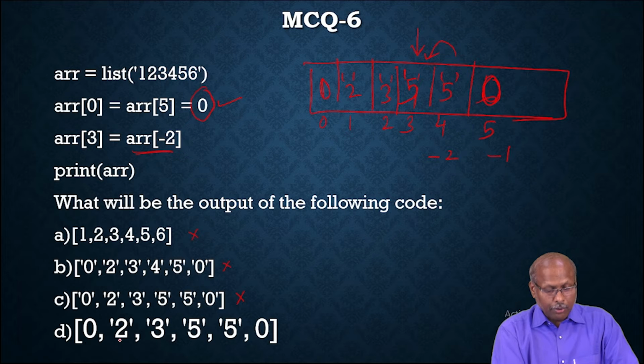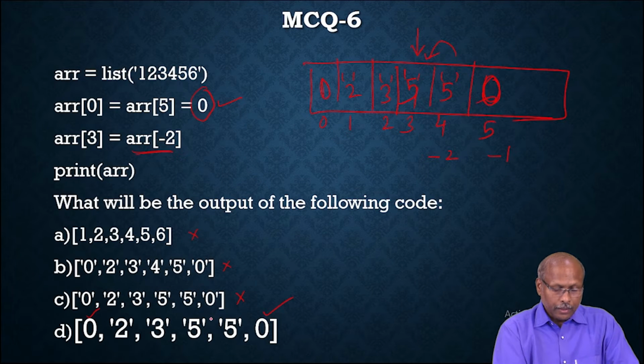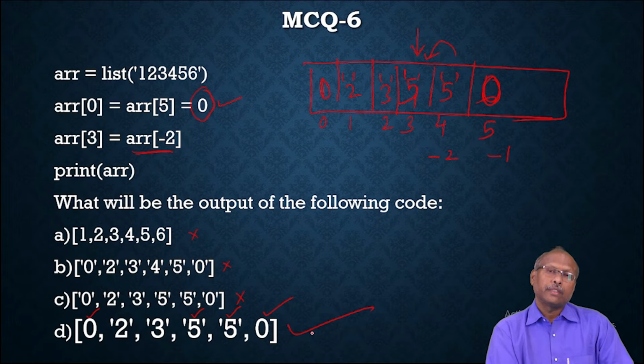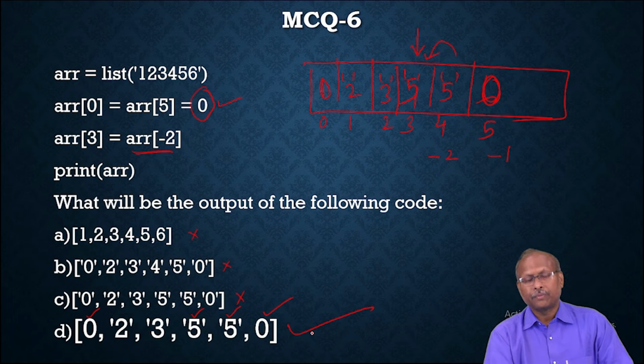And the fifth one, the last one. If you observe here, 0 is there at the fifth place. Fourth place, 5 is there. Third place, 5 is there. That means this is correct. This is also correct. So the last option is the correct option. So this is the way you can answer it.